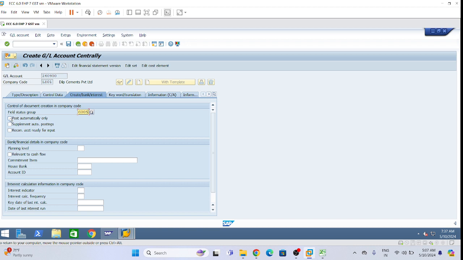This posting will be done automatically. Field status group G005. That is why I am setting post automatically only, and relevant to cash flow. This one also I am setting because it is related to cash flow, cash related. So two checkboxes we need to tick: post automatically only and relevant to cash flow.